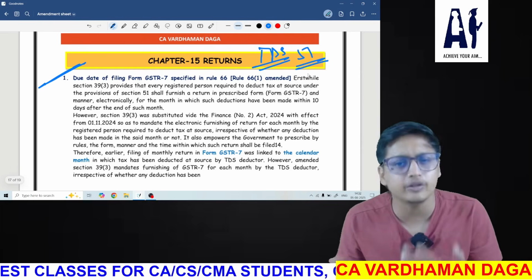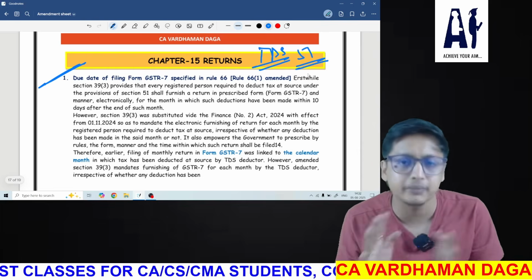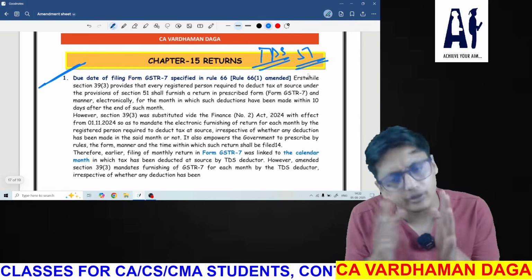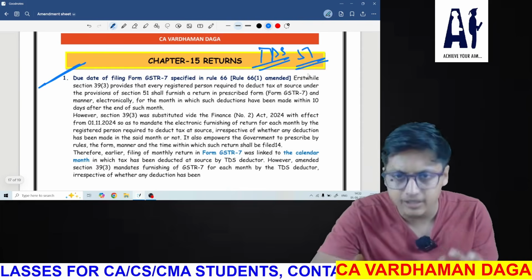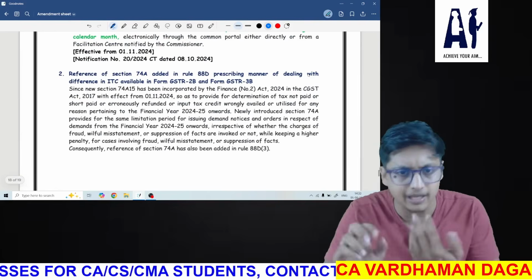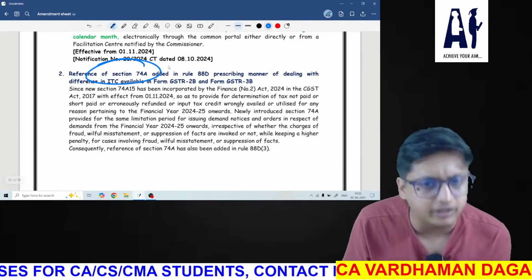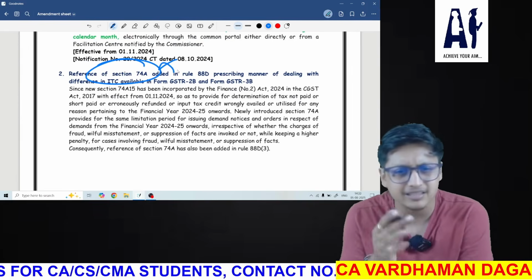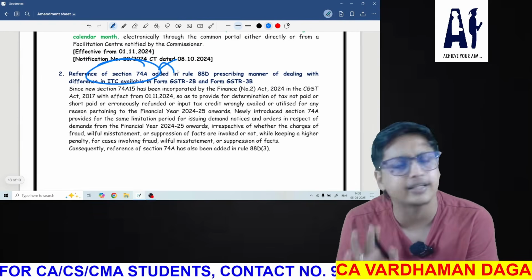Earlier it was optional, which means you needed to file the TDS return only when TDS had been deducted. Now it has been made compulsory. Okay, this is the small amendment in the return and nothing much. And 74A is not important for you all guys because it is not relevant for CA inter exams.